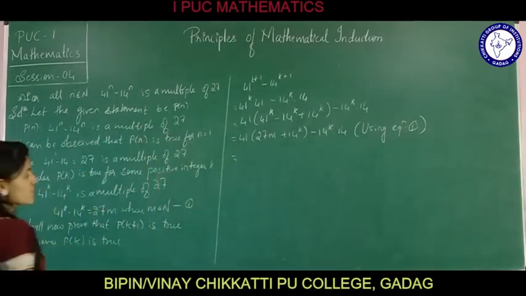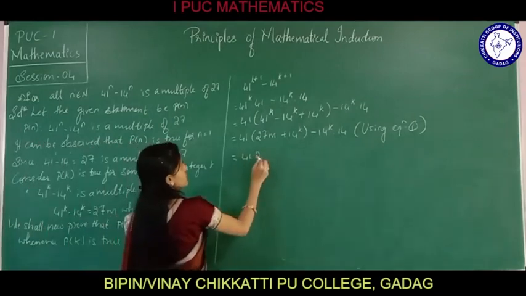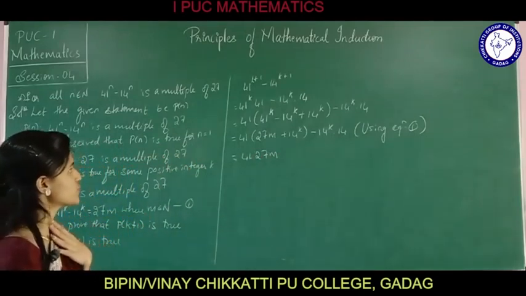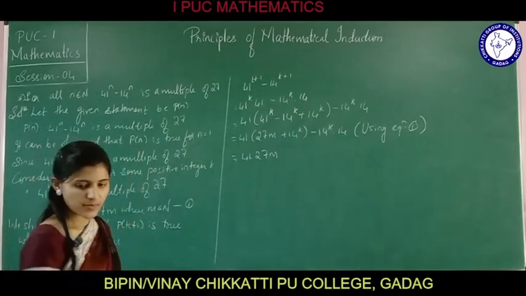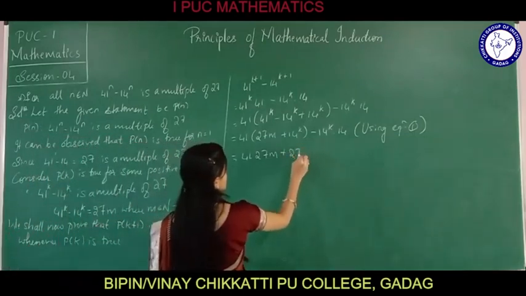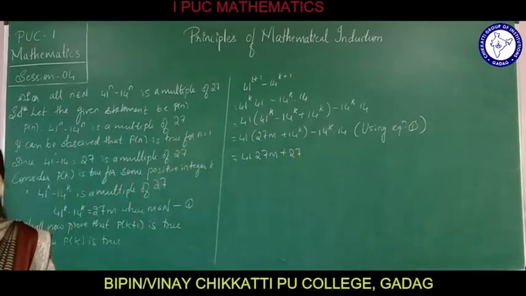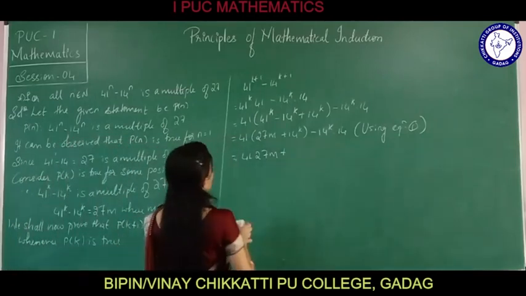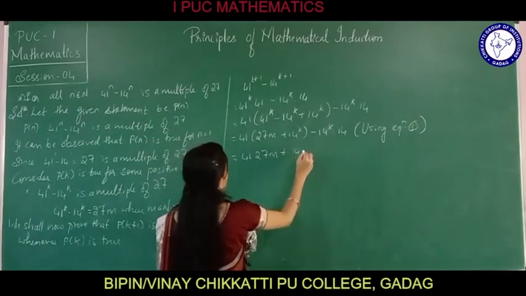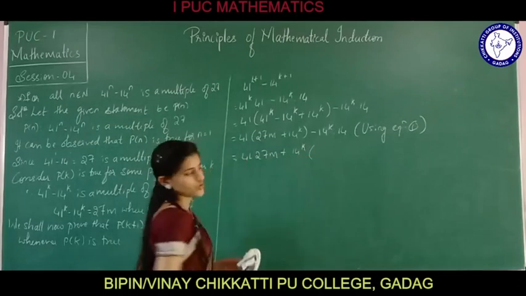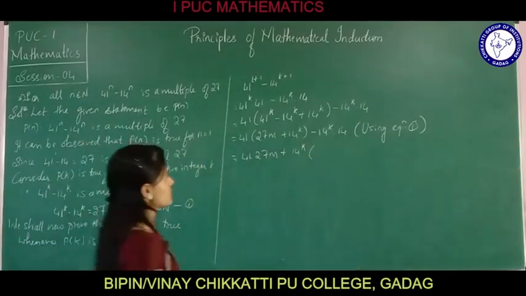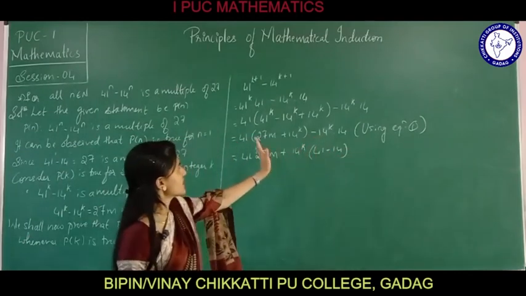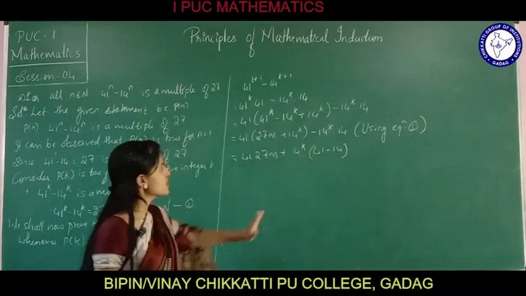This can be written as 41 into 27m and again 14 raised to k into 41 minus 14 raised to k into 14. On simplifying, let us first take out 14 raised to k common, into 41 minus 14.